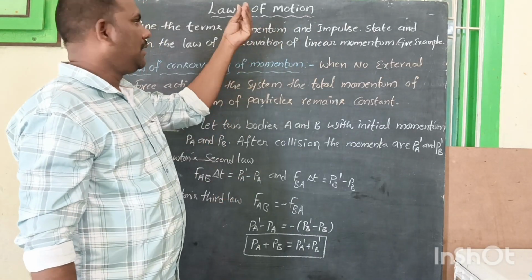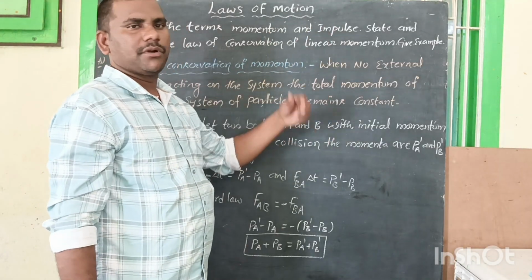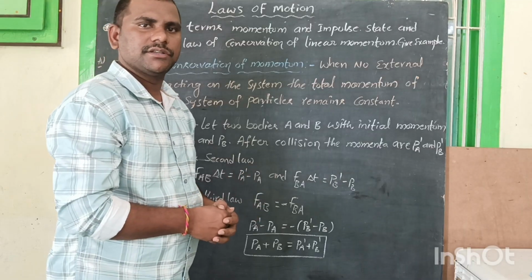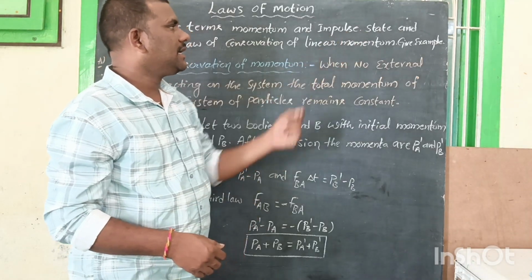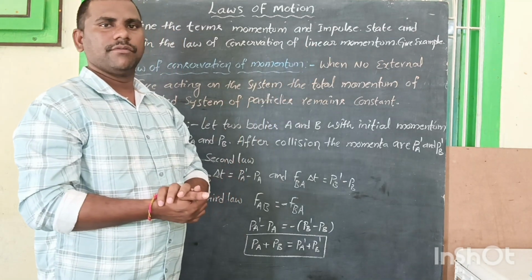What is momentum? Once again, it is the product of mass and velocity. Impulse means the product of force and time, or a large force applied in a short interval of time. And next one, state and explain the law of conservation of linear momentum with an example.